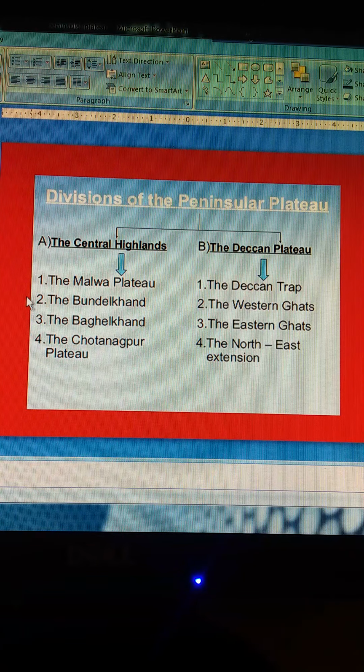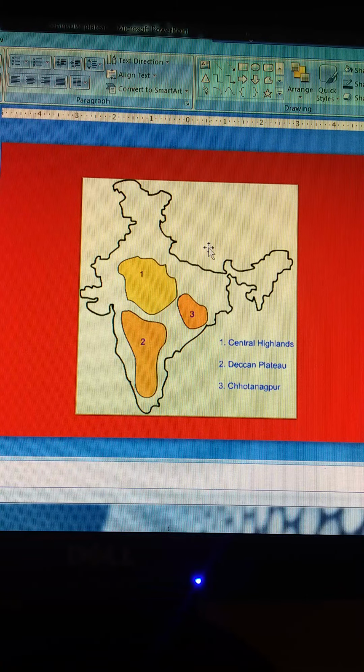So the Peninsula Plateau, as we have said, consists of two divisions, the Central Highlands and the Deccan. The Central Highlands is further divided into parts: the Malwa Plateau, Bundelkhand, Baghelkhand and the Chota Nagpur Plateau. The Deccan Plateau has the Deccan Trap, the Western Ghats, Eastern Ghats and the northeast extension. These are the divisions. On a map like this, we can see the exact location of the Central Highlands, the Deccan Plateau and the Chota Nagpur Plateau, all forming the Peninsula Plateau.